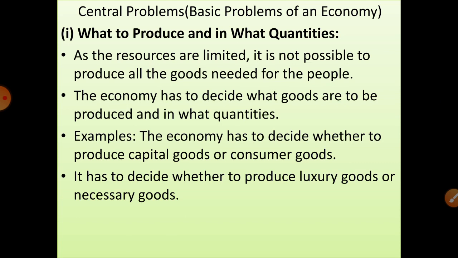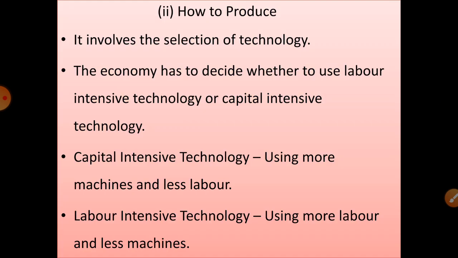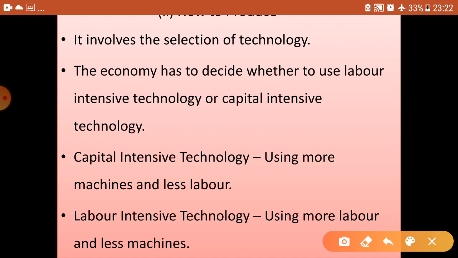Here the economy has to decide what type of goods have to be produced, consumer goods or capital goods. And now we are going to see how to produce the goods. Here the problem refers to the selection of the technique used for producing the goods and services. The technique means the combination of inputs used for producing the goods and services.